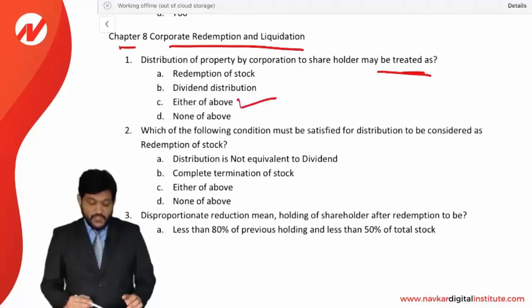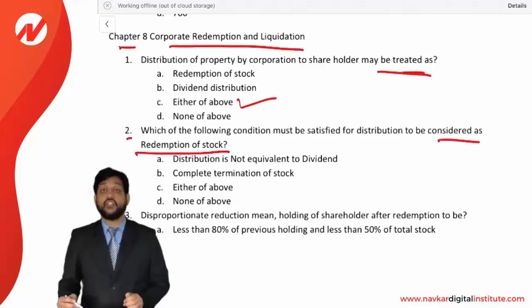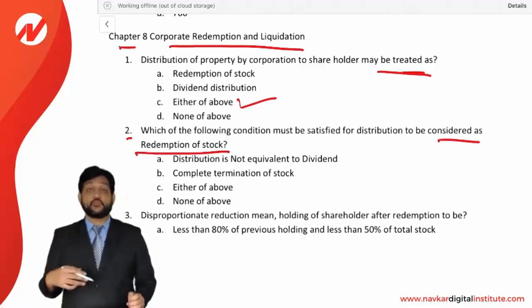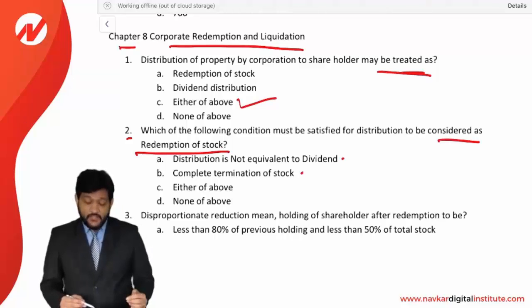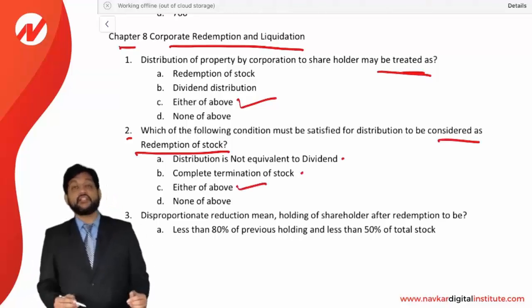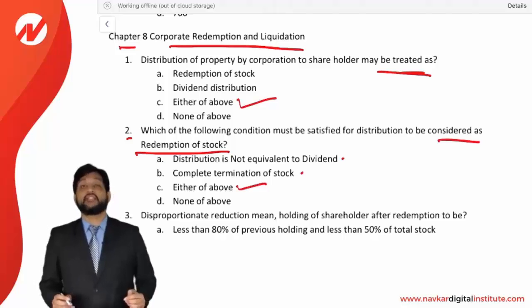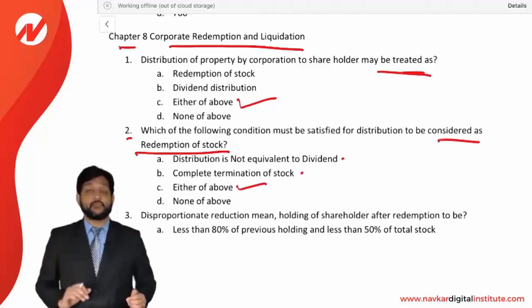Next question, question number 2. Which of the following conditions must be satisfied for a distribution to be considered as a redemption of the stock? If a distribution is to be considered as a redemption of stock, what is the necessary condition? Distribution is not essentially equivalent to a dividend? Yes, it may be. Complete termination of the stock? Yes, it may be redemption. So either of the above conditions will show that the distribution is not a dividend but a redemption of the stock.